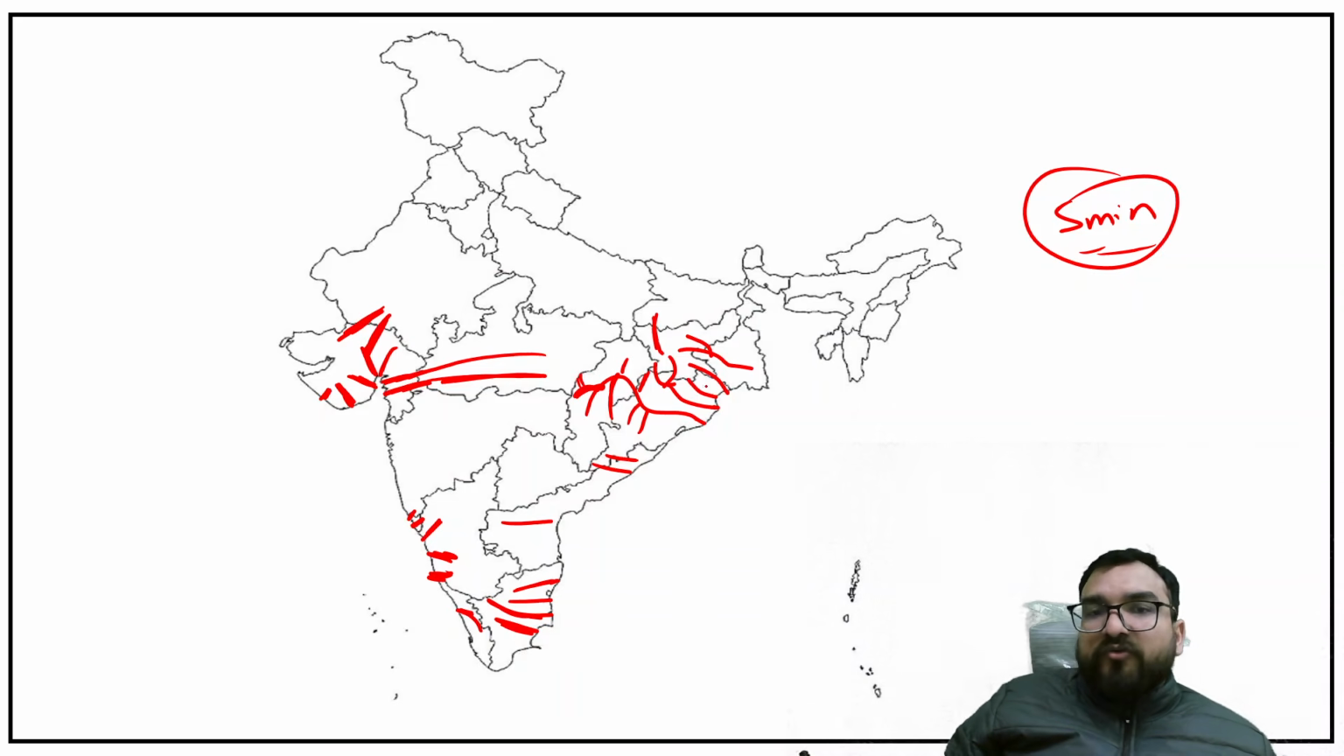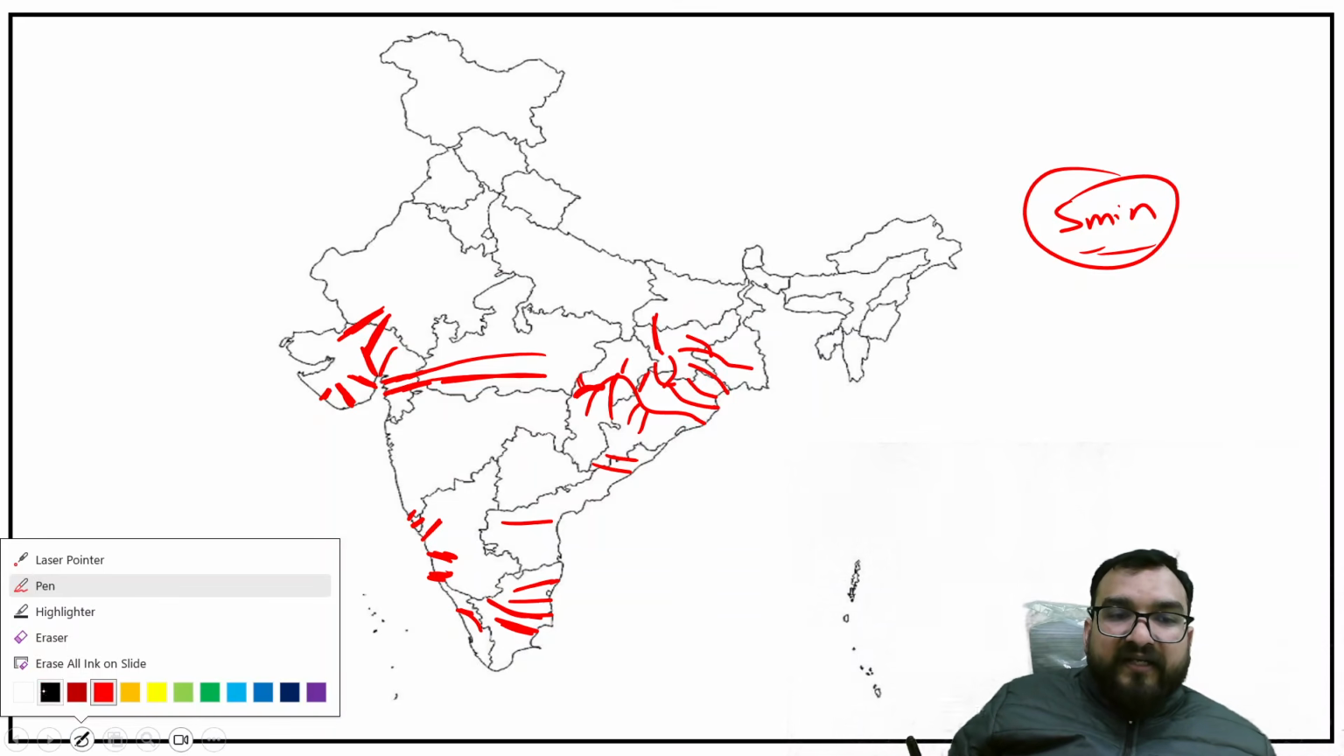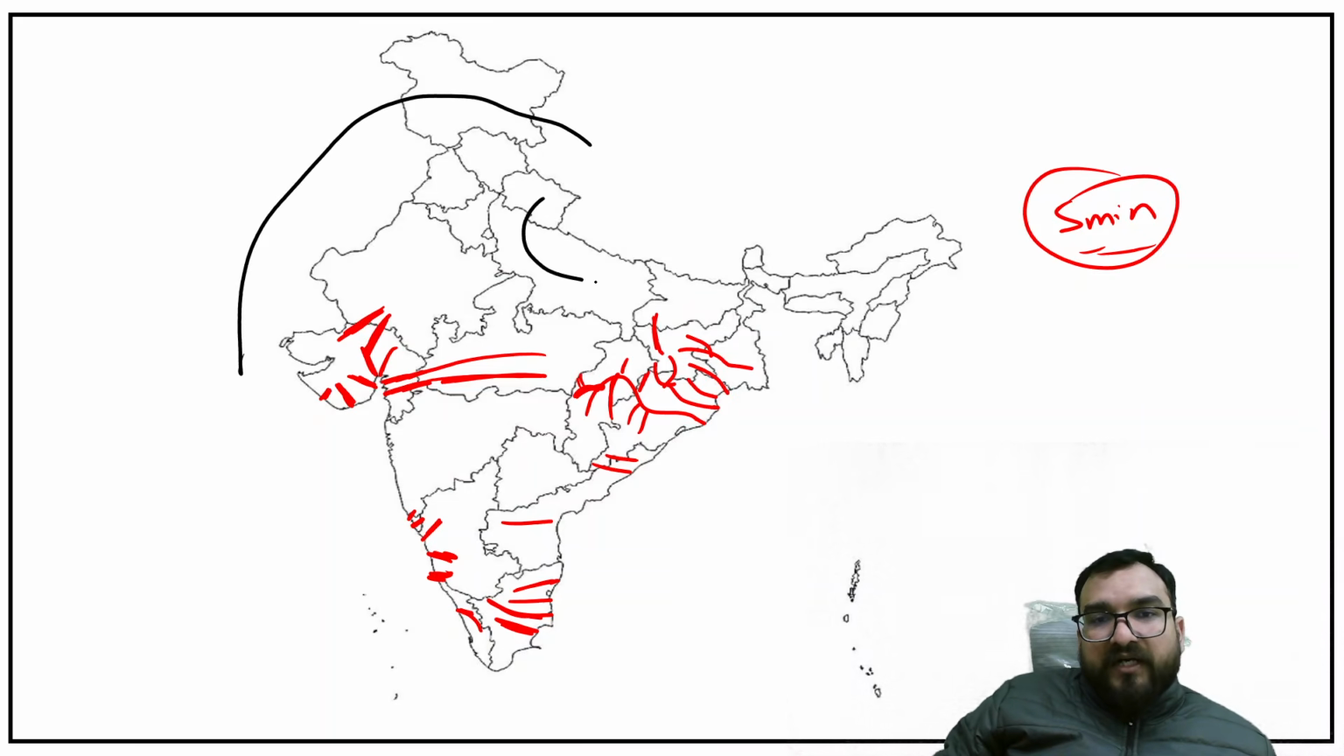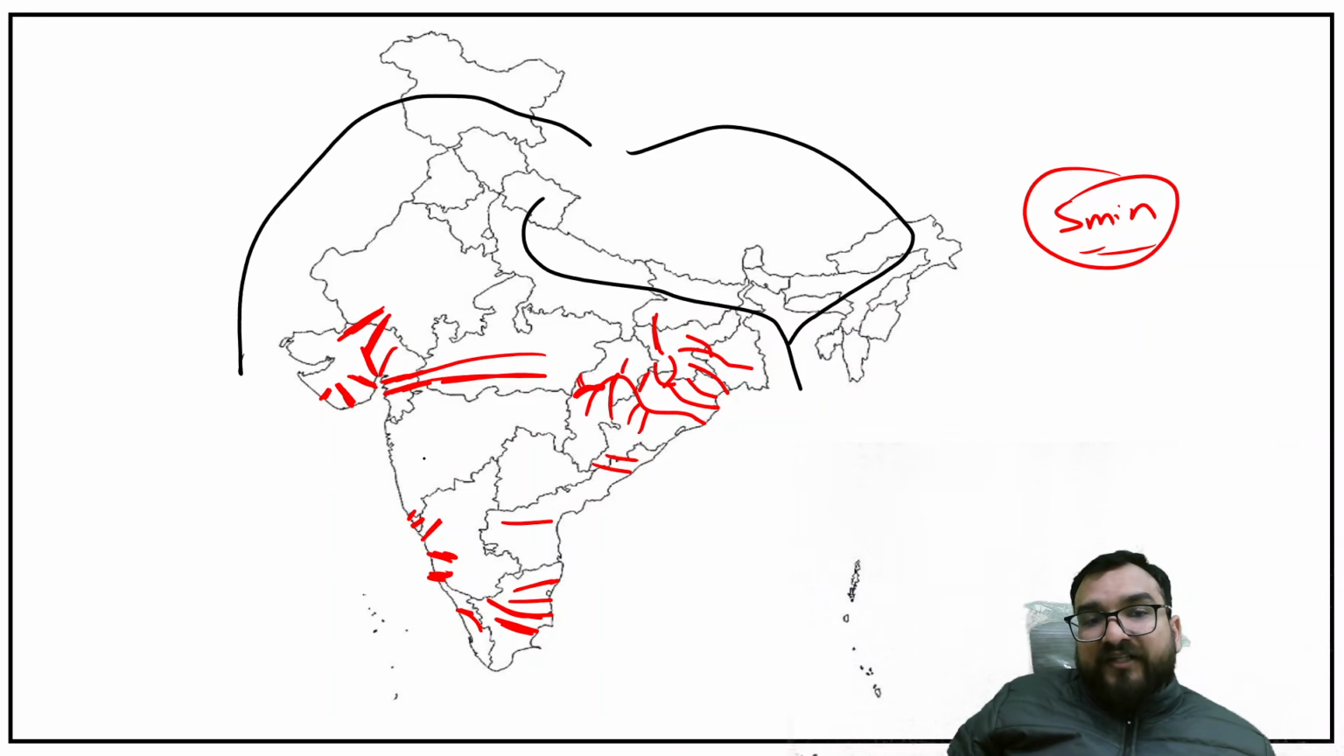Alright, and this you have to do it guys, because these are ignored by everyone. Everyone is studying in greater detail about Indus, about Ganga, about Brahmaputra. Everybody is studying in greater detail, but you have to see the smaller river systems as well. That is where you can beat the competition. This is your Godavari, Krishna, Kaveri.